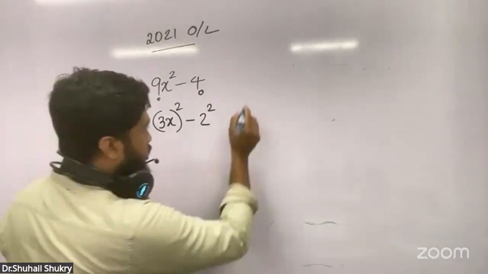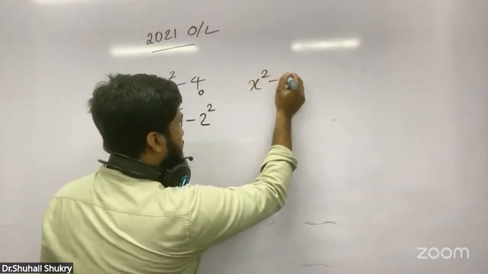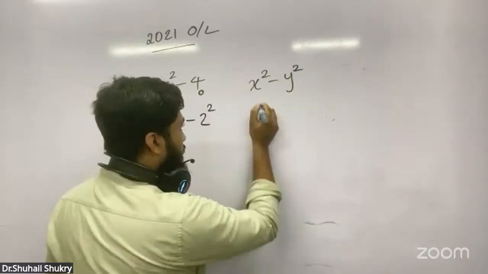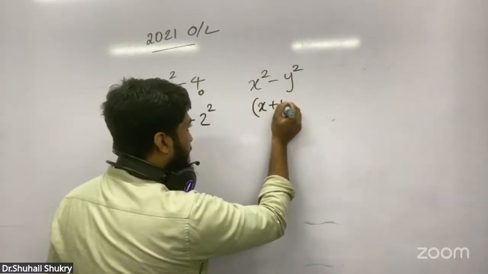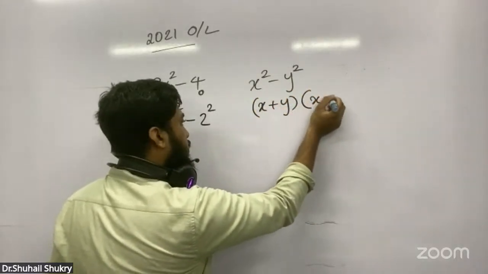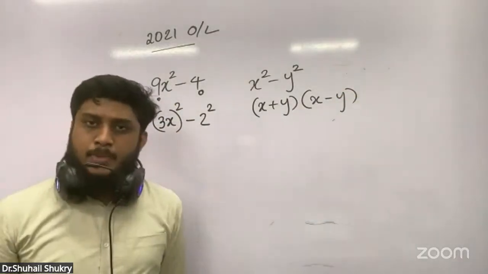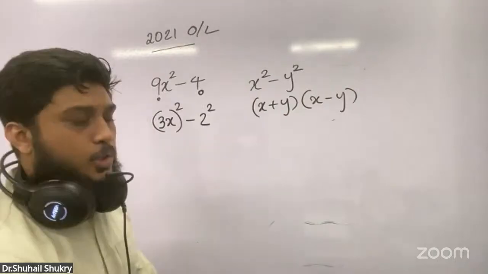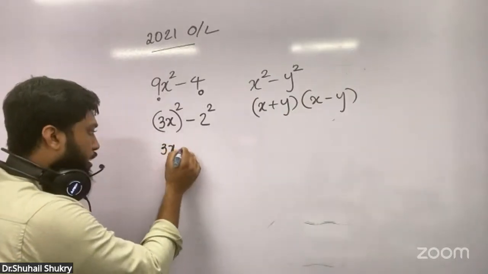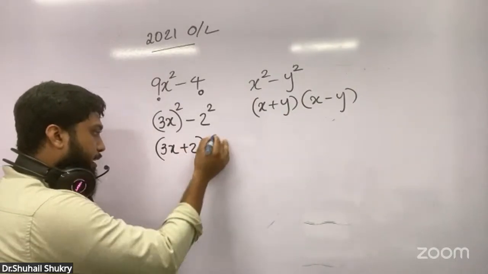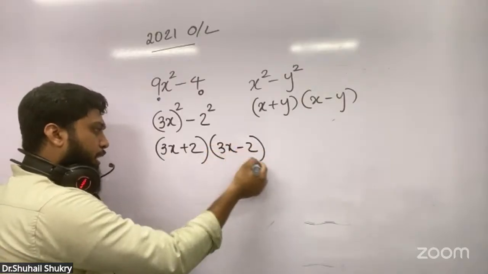The basic of difference between 2 squares is x squared minus y squared, you can write that as (x plus y)(x minus y). This is the basic theory of difference between 2 squares. So I can write this as (3x plus 2)(3x minus 2).